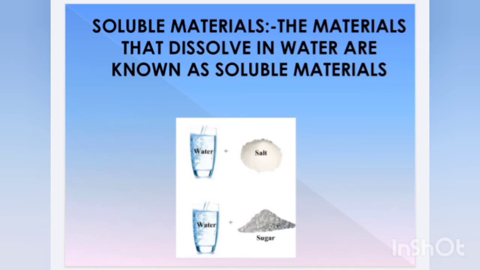Soluble substances. The substances that get dissolved in water are known as soluble materials. It means the substances which are getting mixed completely into the water are known as soluble materials. For example, sugar and salt. When we take sugar and add it into the water, and after stirring it for a while, what do we observe? We observe that sugar will get completely mixed into the water.